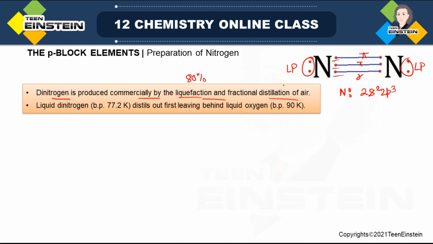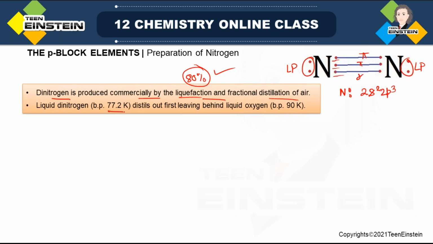Why fractional distillation? Because in air there is also the presence of other gases, oxygen, carbon dioxide. We want only nitrogen, which is 80%. To remove the other impure gases, because we are trying to purify nitrogen, we are trying to separate nitrogen. Nitrogen is already present, we are not making it, but we are basically separating it from the other gases. That is why we have to do fractional distillation.